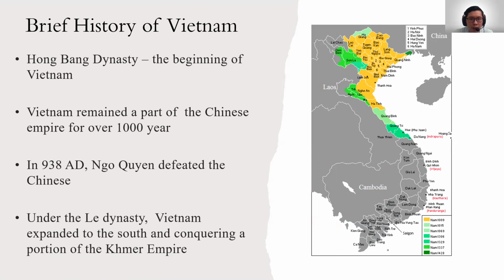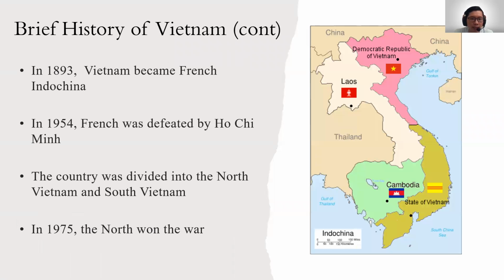Vietnam was then ruled by a succession of dynasties, including the Lý, Tran, and Lê dynasties. Under the Lê dynasty, the kingdom of Vietnam reached its peak, expanding to the south and conquering a portion of the Khmer Empire. In 1858, the French came to Vietnam. In 1893, the French incorporated Vietnam into French Indochina. The French continued to rule until they were defeated by the communist force led by Ho Chi Minh in 1954.